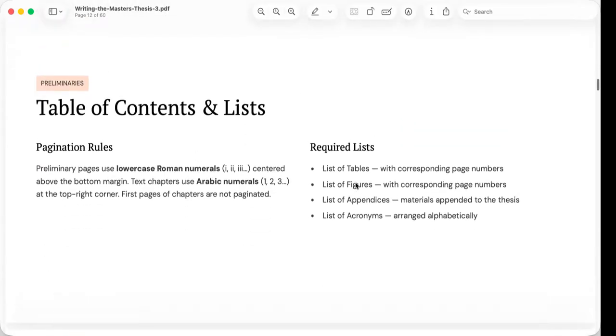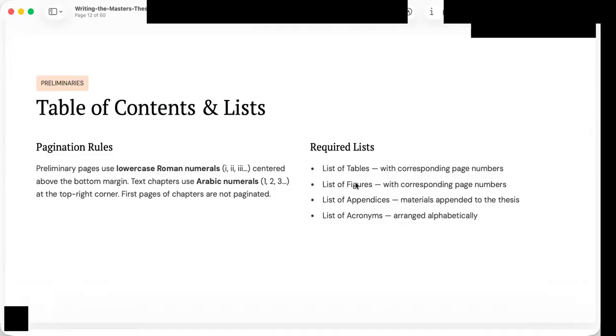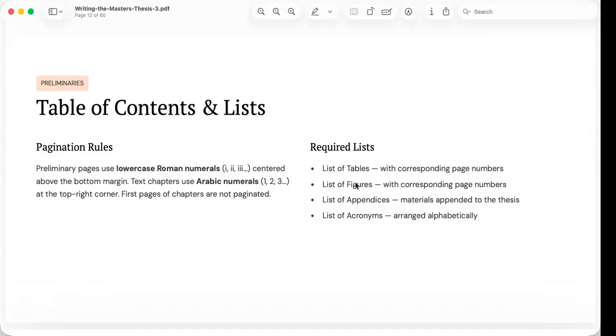Table of contents and lists. After the abstract comes the table of contents and the lists. They play a very important role in helping readers navigate your thesis efficiently. Imagine reading a 300-page document without knowing where any section begins. The table of contents solves that problem by providing a roadmap of the entire manuscript.